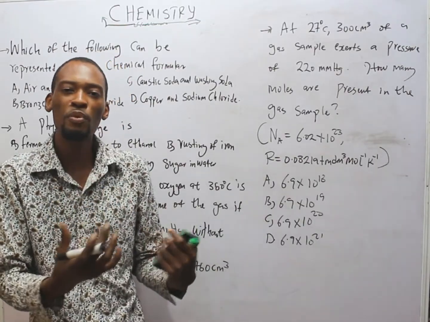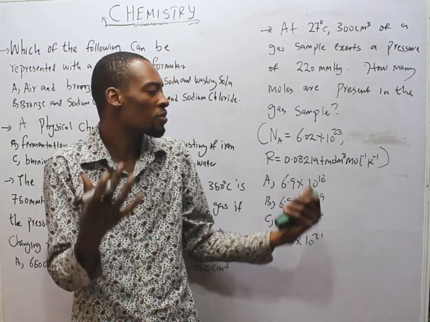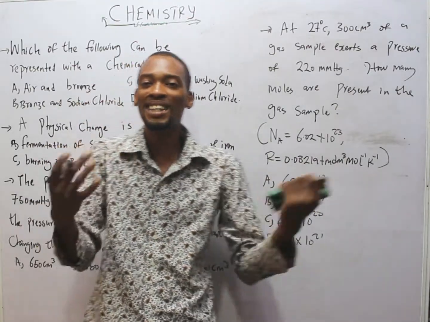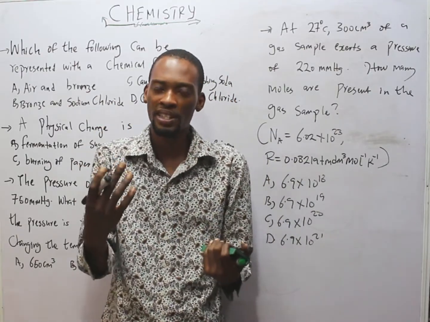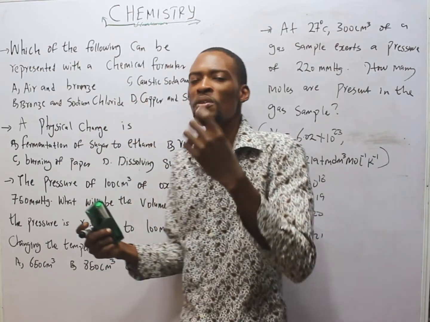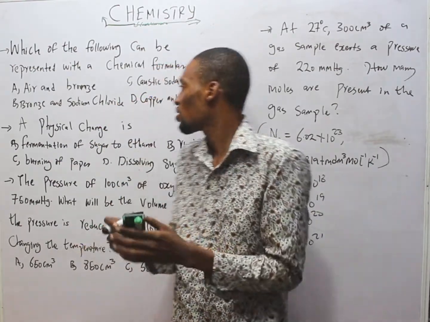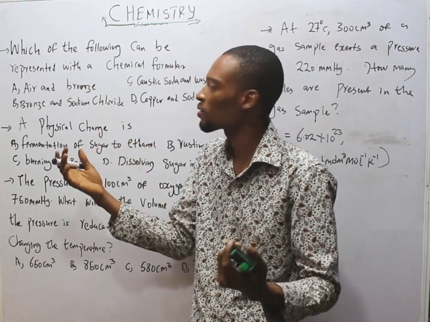I gave some examples of compounds. Meanwhile, mixtures contain two or more substances or elements physically combined that are not represented by chemical formulas. So for a formula to come into play, we must be talking about compounds. This question therefore means, which of the following pair are compounds?